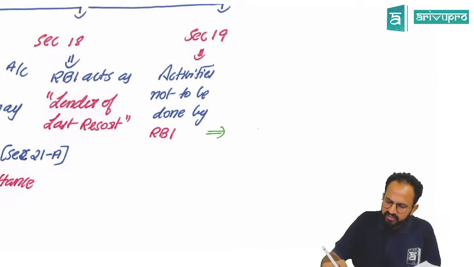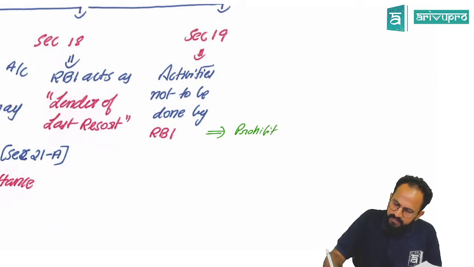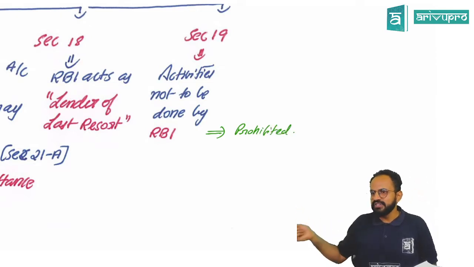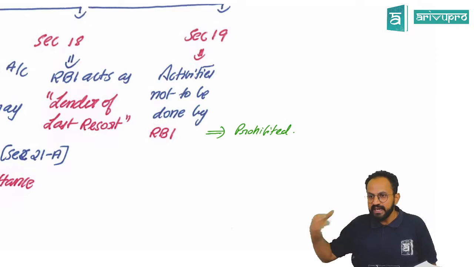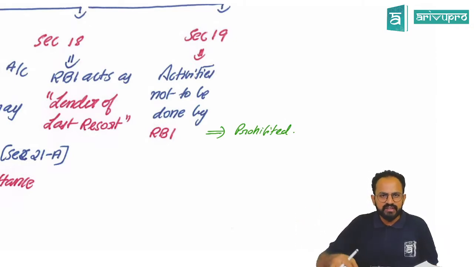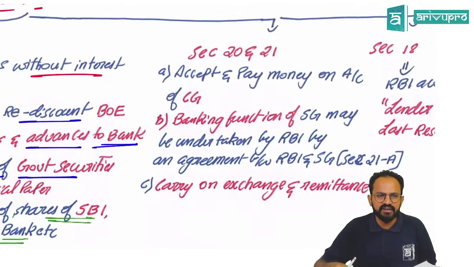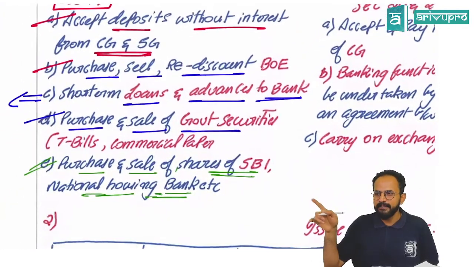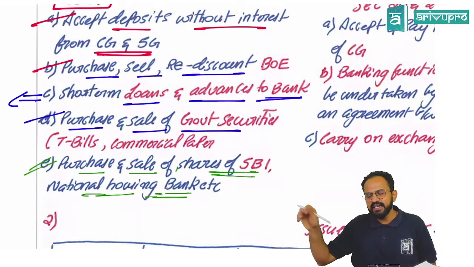Here, it is specifically prohibited for RBI to invest in any shares. RBI cannot invest in any company's shares. That is the reason they have specifically given where it can invest. Yes, sir, Section 19 is not in your syllabus. Do not break your head.